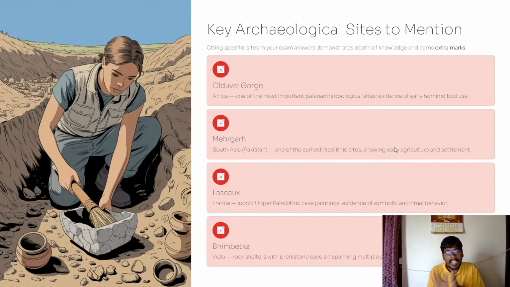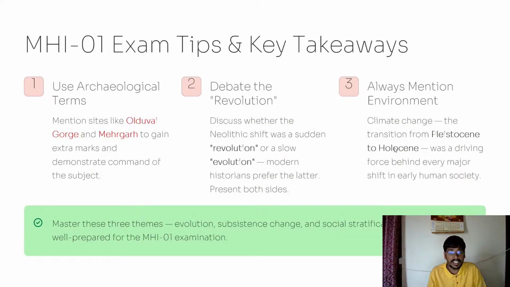And Lascaux, which I already discussed, is located in France. You can see Upper Paleolithic paintings in the Lascaux cave. And Bhimbetka is also a rock shelter, a prehistoric cave where you can see multiple human-related paintings of the Paleolithic and Neolithic ages.